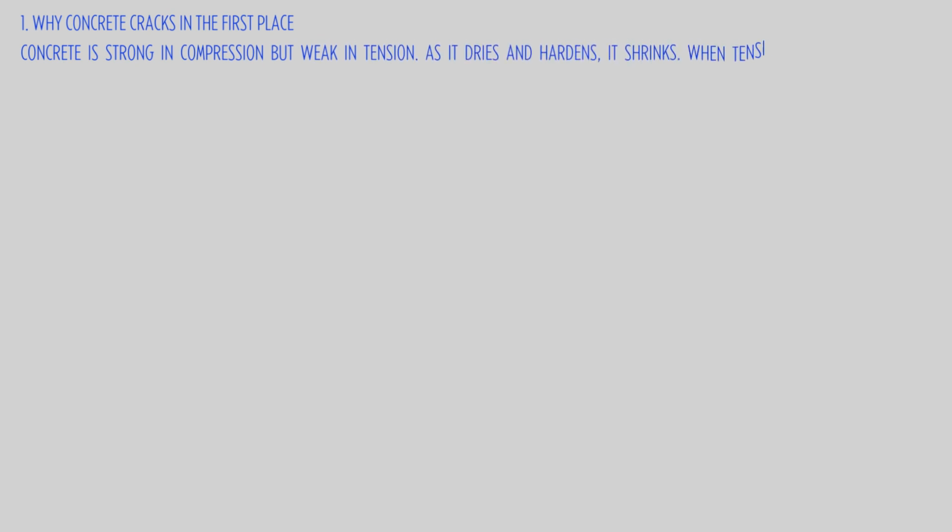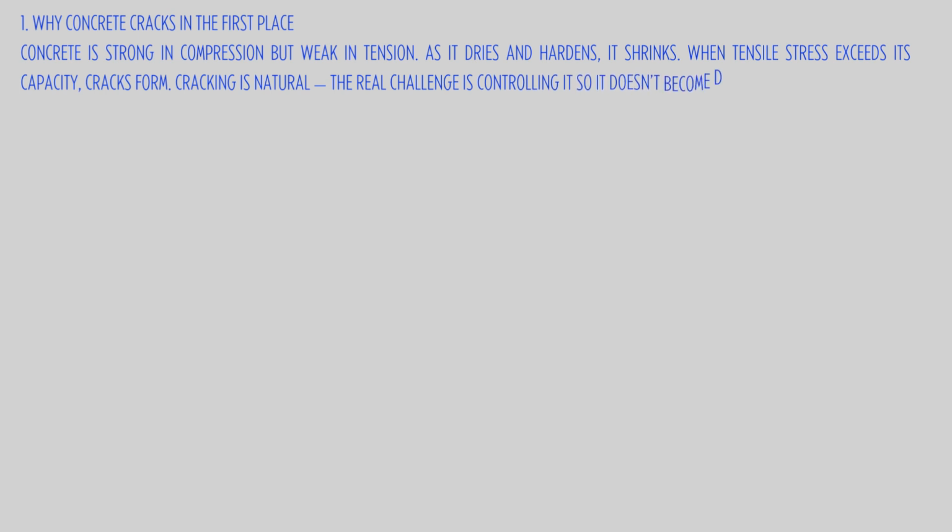1. Why concrete cracks in the first place? Concrete is strong in compression but weak in tension. As it dries and hardens, it shrinks. When tensile stress exceeds its capacity, cracks form. Cracking is natural. The real challenge is controlling it so it doesn't become dangerous.